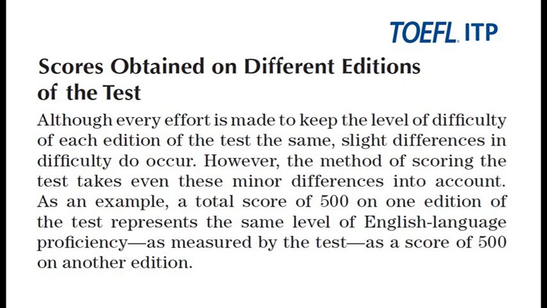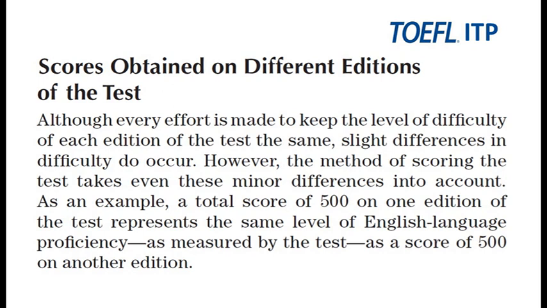So, as it is established in the TOEFL test specifications, a total score of 500 points, for example, on one edition of the test represents exactly the same level of English language proficiency as measured by the test as a score of 500 points on another edition.